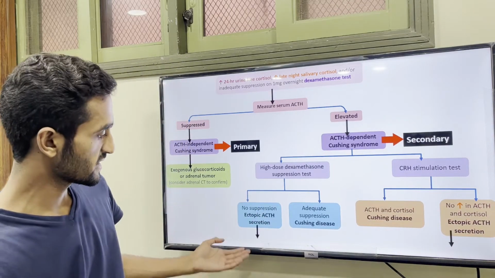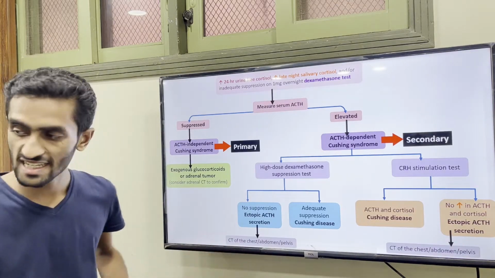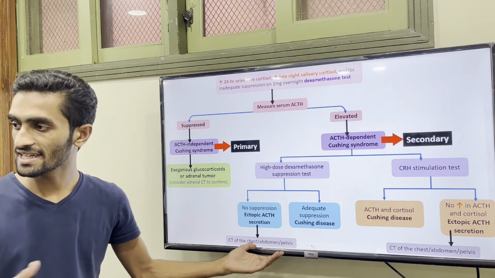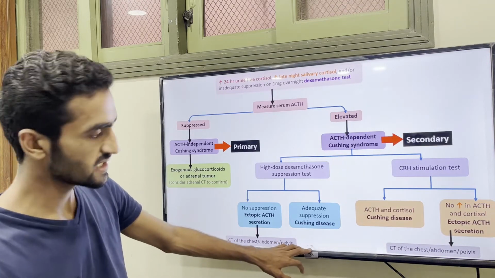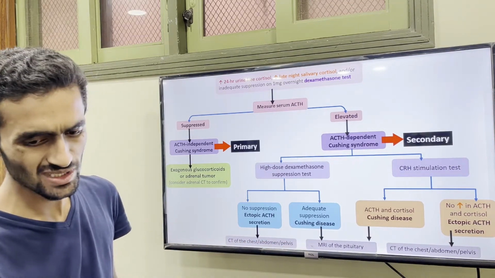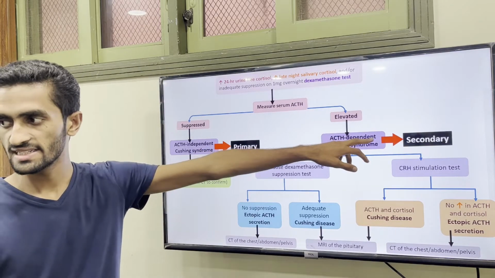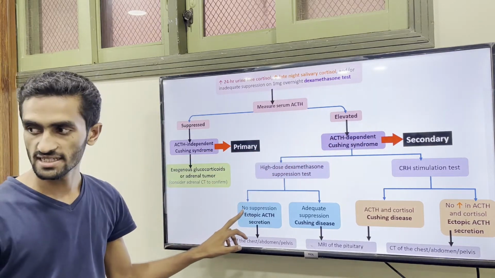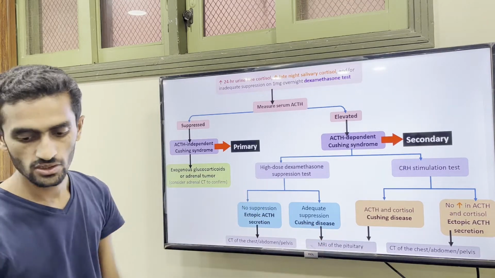So for the ectopic case, we take a CT scan of the chest, abdomen, or pelvis to check for lung cancer type. For Cushing disease, we go to the MRI of the pituitary. So this is one test. In this way we can differentiate primary and secondary. In secondary we can differentiate whether it's ectopic type or Cushing type by two tests.